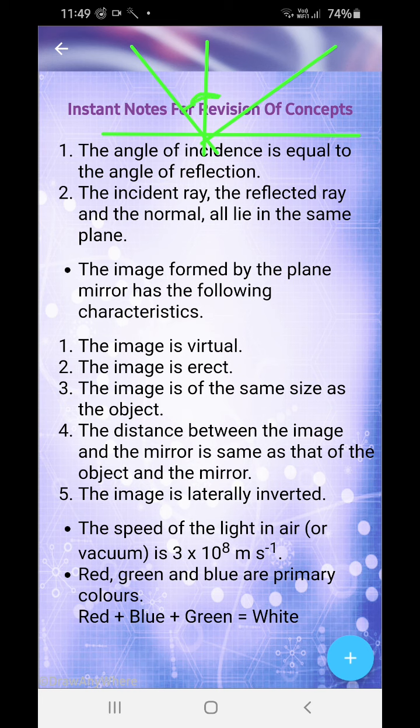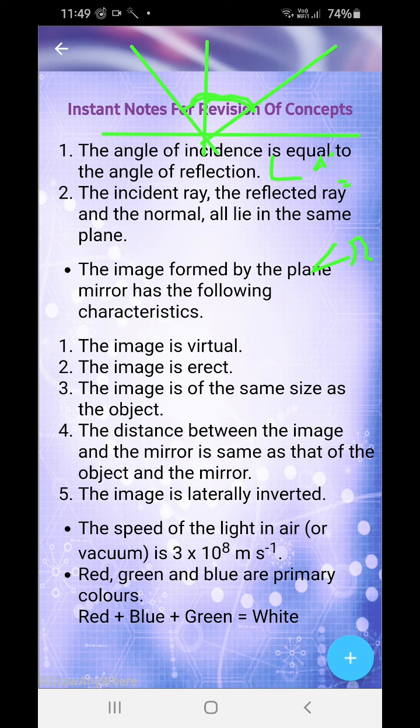If you measure 30 degrees over here, then you will also get 30 degrees over there. If you measure 30 degrees over here, you will always get 30 degrees over there also. So, the angle of incidence is always equal to the angle of reflection. Now, the incident ray, the reflected ray and the normal all lie in the same plane. They are all lying on a paper, a two-dimensional plane. These three things lie on the same plane.